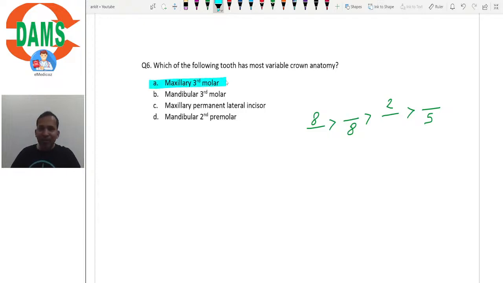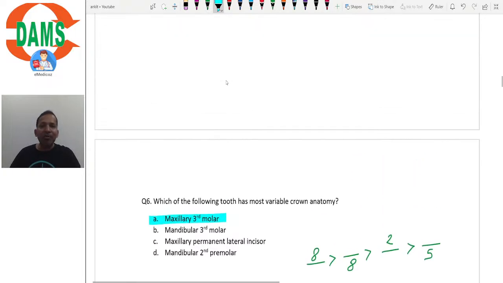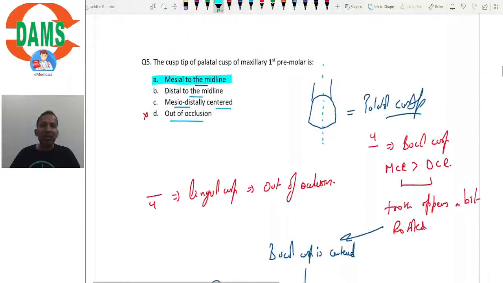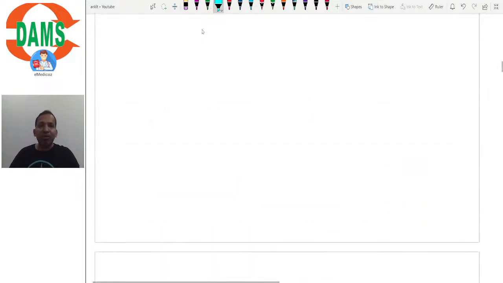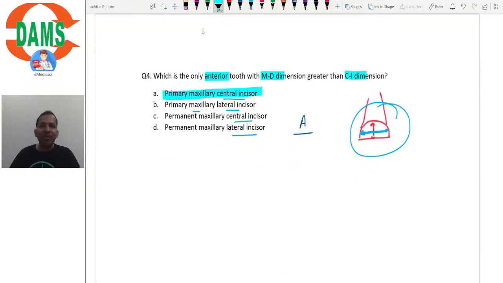Actually, they are not very tough questions, Bhavna. They are really simple questions. But such questions may be asked. And out of these questions, if I really think about it, maybe this question is a bit tough because here you need to remember certain things about the tooth. But other questions like this 4th question or the 3rd question are relatively simpler, isn't it?